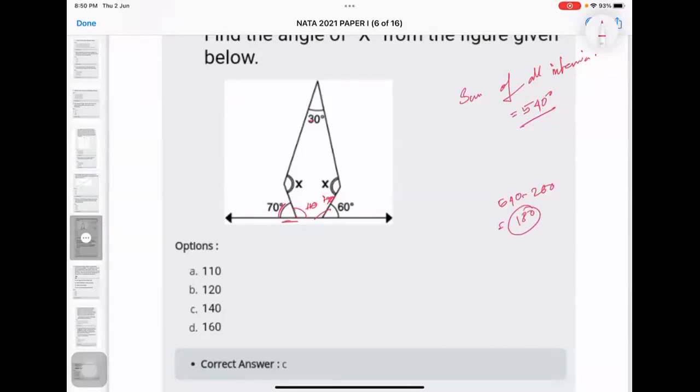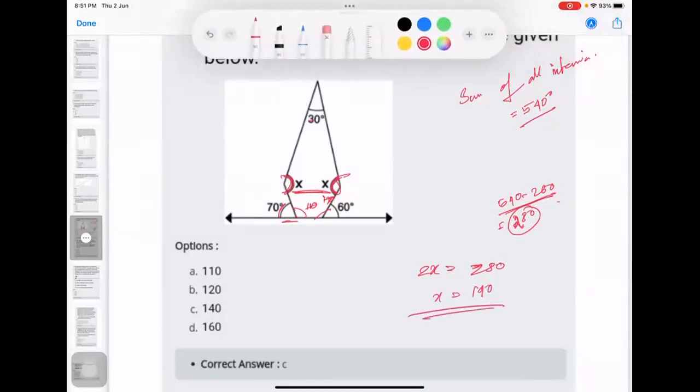Did I do it right? 180 or something more? No, sorry, I did it wrong. 540 minus 260 is 280. Now 280 is the summation of this angle and this angle. They have already told us both the angles are equal, x and x. So 2x equals 280. x equals 140. This is very simple now.